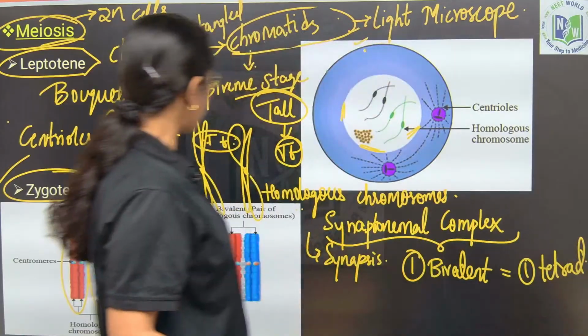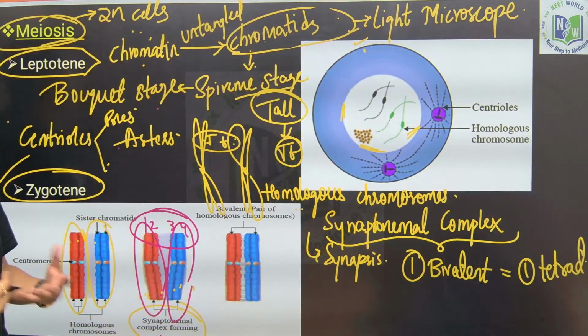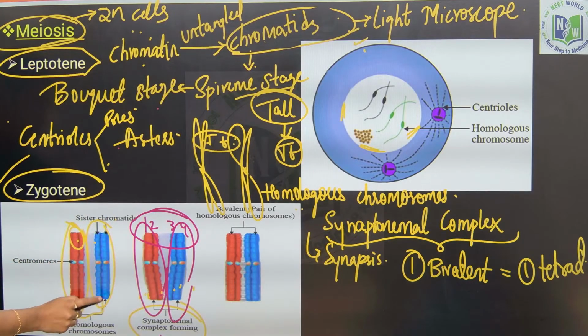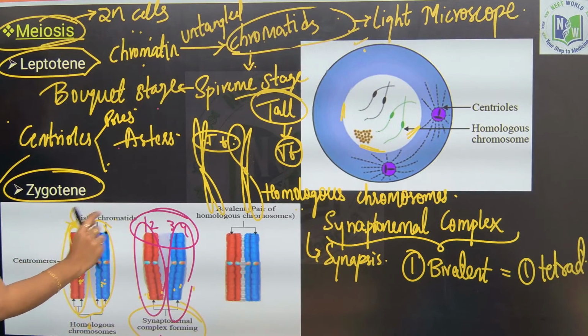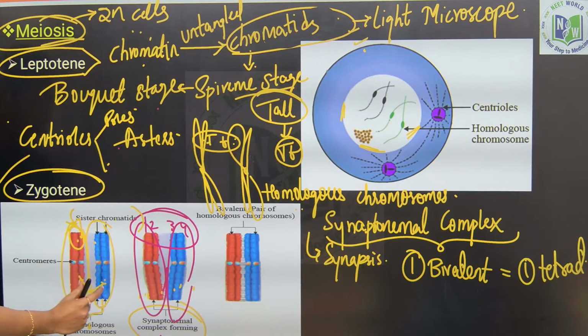Fine. And here you have to be clear on the note of sister chromatids and non-sister chromatids. Those chromatids which are present on the same chromosome are known as sister chromatids, and chromatids from two different chromosomes in the homologous pair are addressed as non-sister chromatids. For example, you see here these two are sister chromatids, whereas these two chromatids from two different chromosomes are known as non-sister chromatids. Chromatids from the same chromosome are known as what?